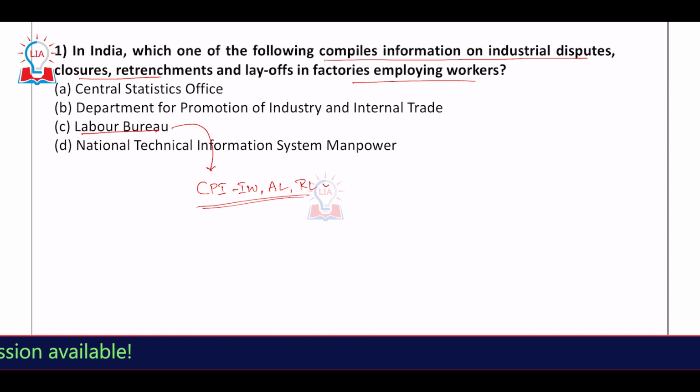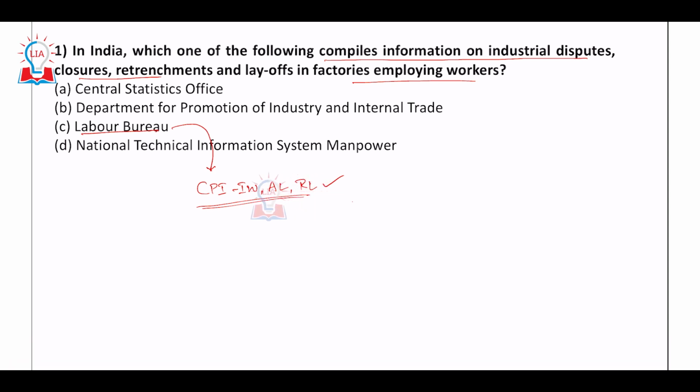So it comes out with these numbers as well. It also comes out with the information related to industrial relations, right? All sorts of industrial relations as well, socio-economic conditions of organized sector labor and unorganized sector labor as well. So this is the information it comes out with.